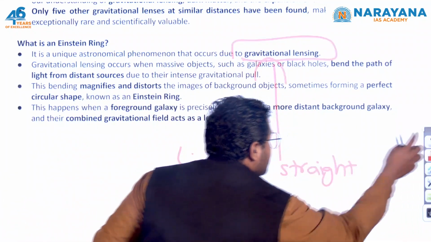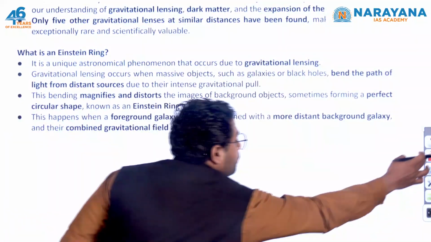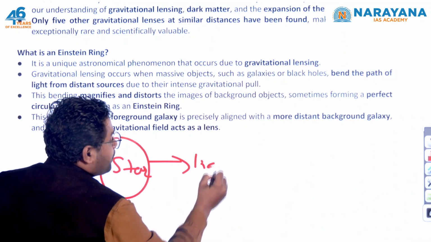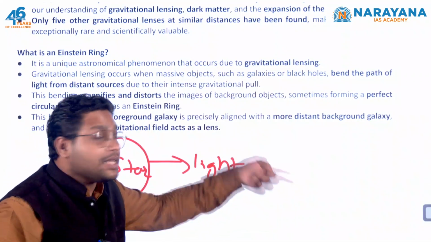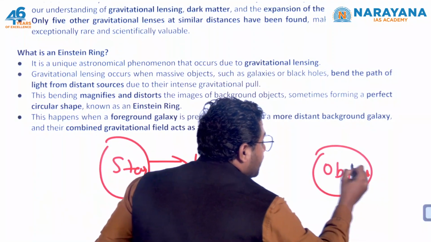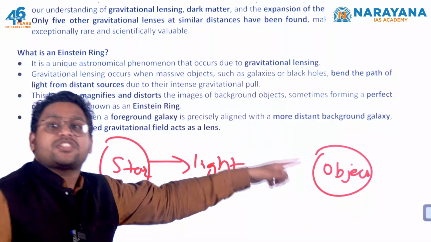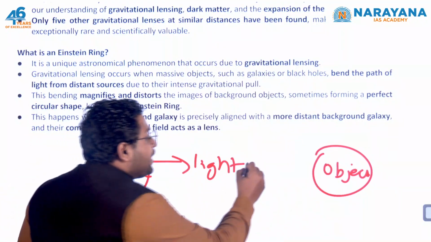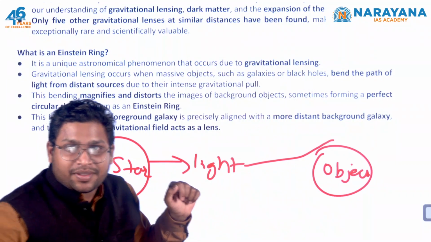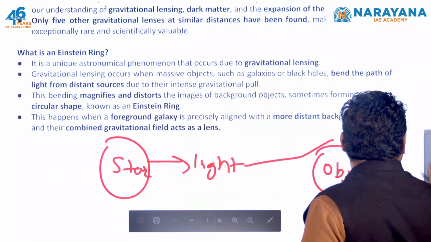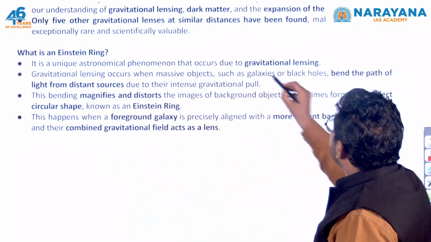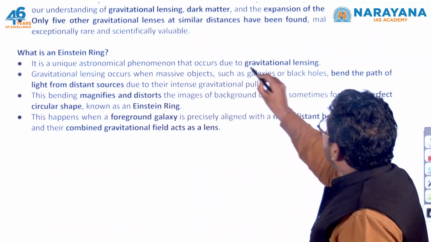Let's say here we have a star from which light is coming up. Now this light is traveling in a straight line, but in case there is a massive object over here, because of this massive object, this light is going to bend a little bit. It will not go straight, rather it will bend. This bending of light was clearly shown by Einstein, and this is the phenomenon we call gravitational lensing.